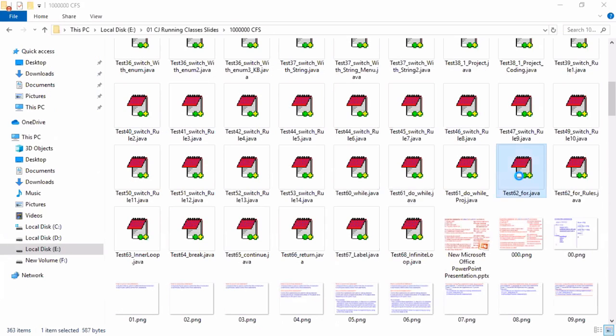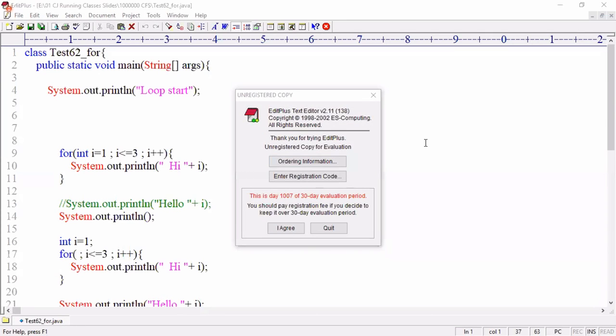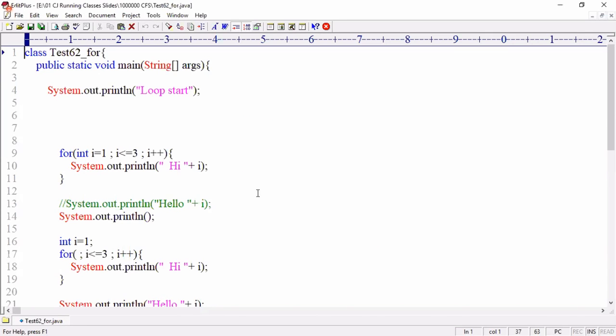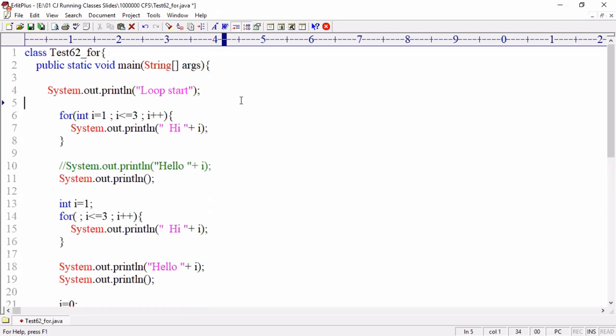Now let's move to the next topic, for loop. You already understand for loop, so no need to explain much. What is the use of for loop? For loop is used for executing a block of statements repeatedly in the given range of values. So if you have some range, then go for for loop. If you don't know how much range, then use a while loop. If I want it to execute a minimum of one time, then use do while loop.